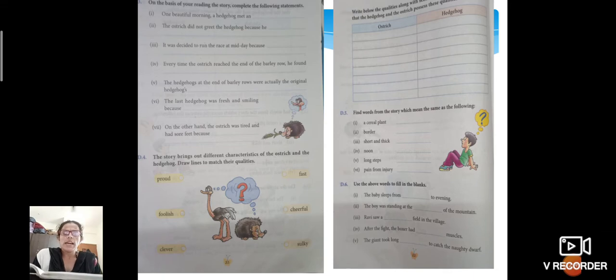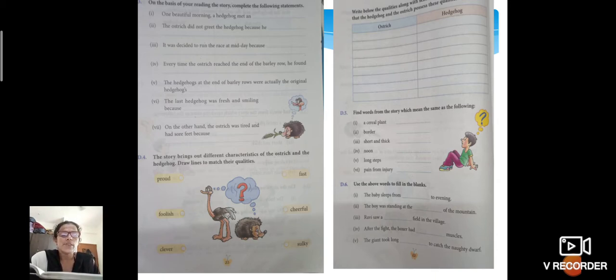So one beautiful morning, a hedgehog met, everyone of us knows, it was the ostrich. So write down there, ostrich, O-S-T-R-I-C-H, ostrich. The ostrich did not greet the hedgehog because in the beginning when the hedgehog greeted him, he did not respond in a proper way, right? Because he was proud and said that he does not talk to stumpy legged creatures. Don't worry, I'll send you the answers, okay?